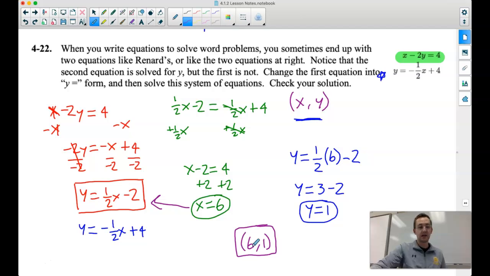It's good practice. We're going to talk about this a ton again next week because this is going to be a big thing to take forward with Algebra 1.